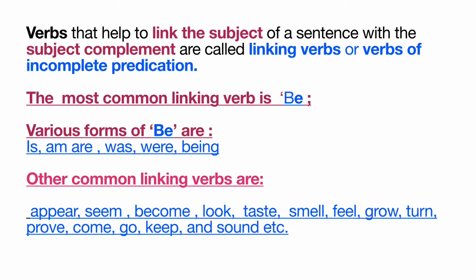So students, it is clear that linking verbs or verbs of incomplete predication link the subject of a sentence with the subject complements. The most common linking verb is be, and its various forms are is, am, are, was, were, been. Other common linking verbs are also there. They are appear, seem, become, look, taste, smell, feel, grow, turn, prove, come, go, keep, and sound, etc.